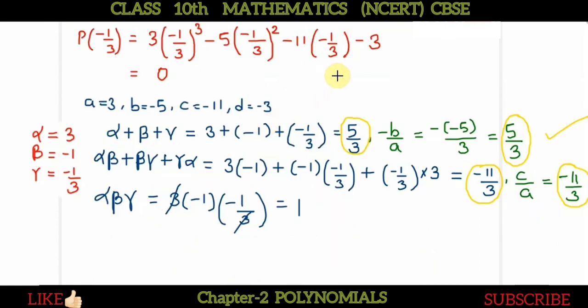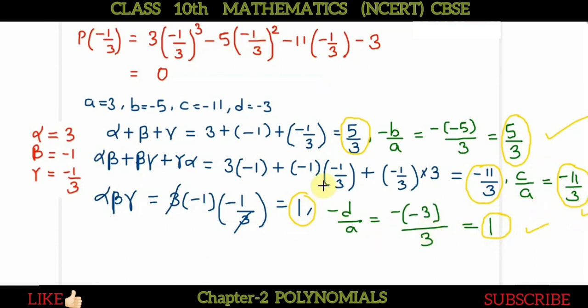And we will check whether it is equal to -d by a or not. So -d by a will be minus of -3 upon 3, and this is 1. So obviously this is also equal, 1 and 1. In this way we have verified all the relations for this cubic polynomial between the zeros and the coefficients.